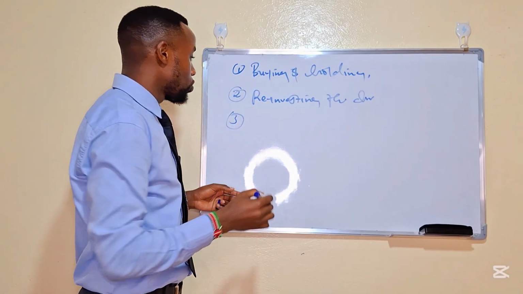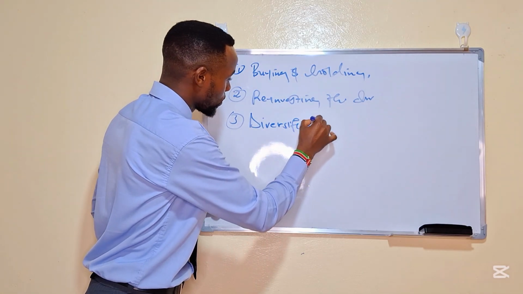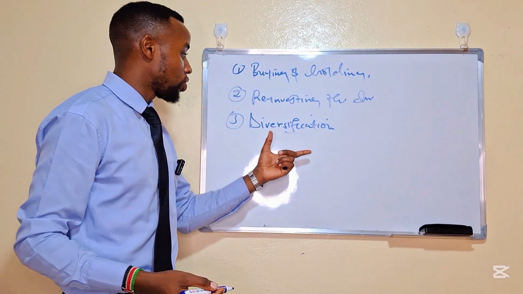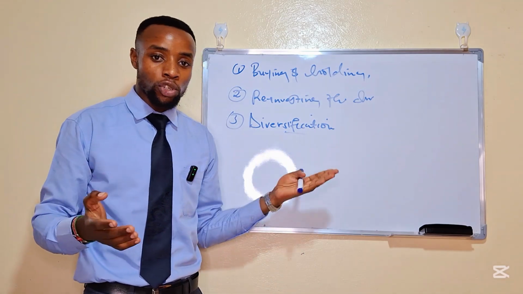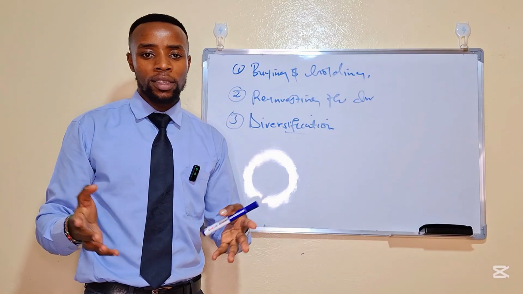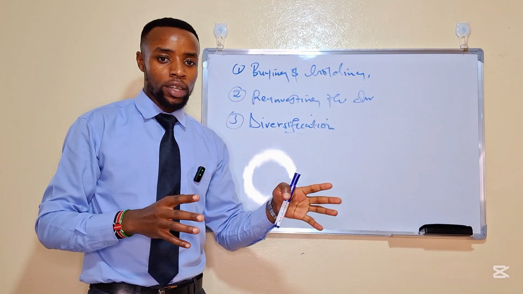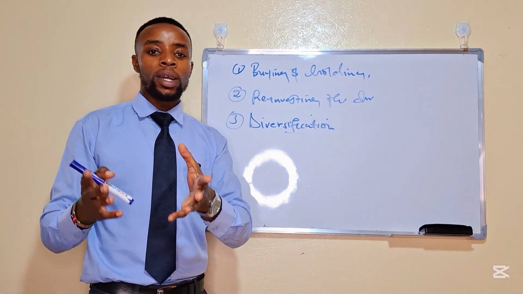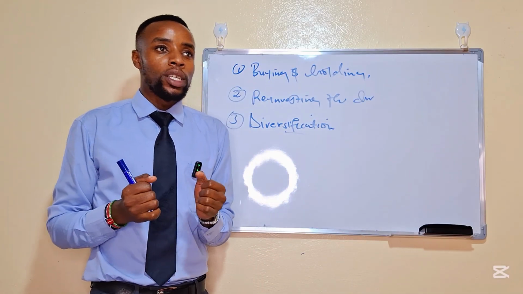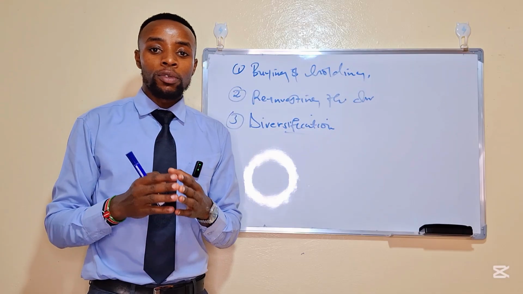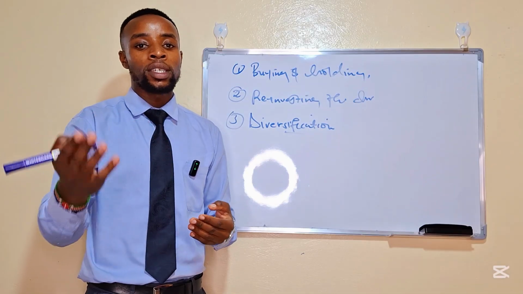Now, number 3 is diversification. This one I have been talking about. When I talk about diversification, it is identifying other areas. It's a risk management tool whereby you don't put all your eggs into one basket. Diversification is where you diversify your projects in different areas. For example, you have a lot of money. Don't put all your money in a money market fund account, or don't buy shares of one company. If your fund is for buying shares, then you can buy shares in the energy sector, health sector, and so on. That is called sector diversification.